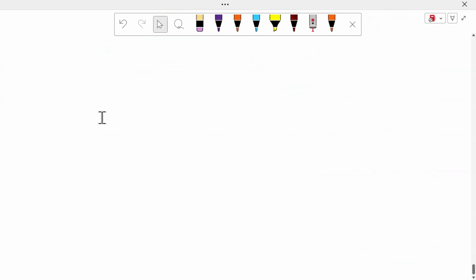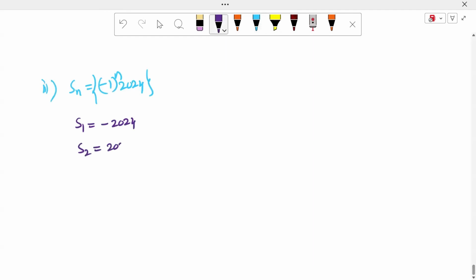Here we can take another example. For example, the third example of a sequence: Sn is equal to minus 1 whole power of n into 2024, where n belongs to natural numbers. What is S1, sir? S1 is minus 2024. What is S2? It is plus 2024. What is S3? Minus 2024. What is S4? Plus 2024, and so on.